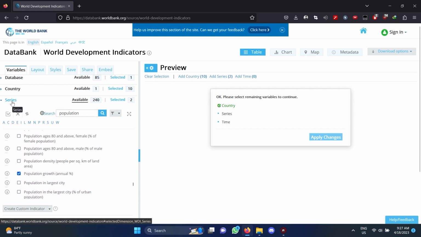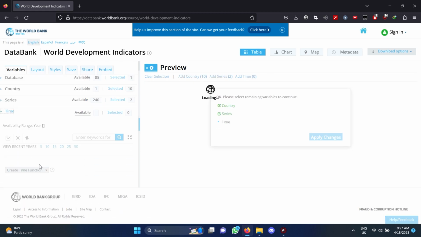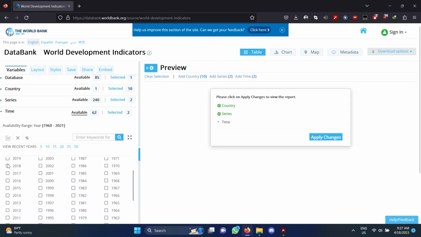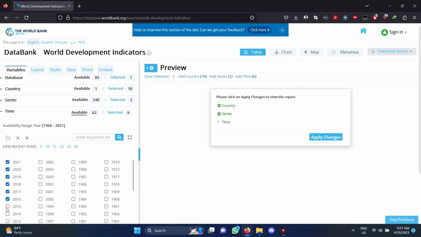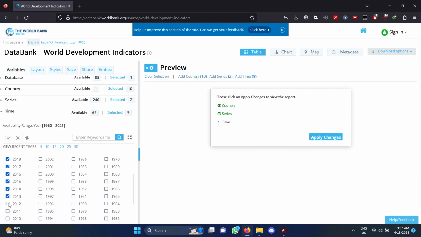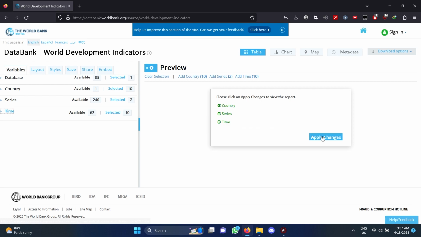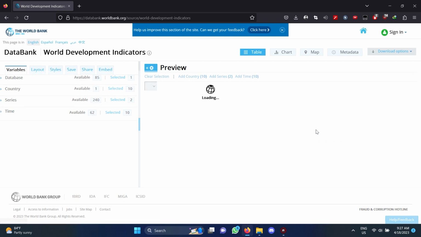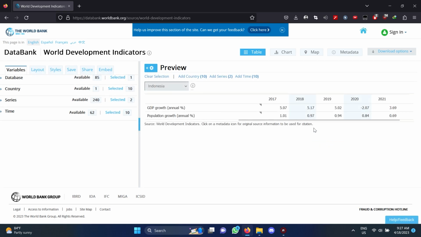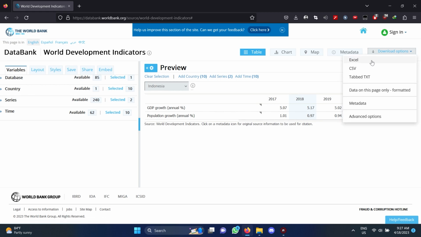Okay, next after the series, we choose time. It is a 10-year time series, so we include years from 2012 until 2021. Here is the data, so we download it in Excel.